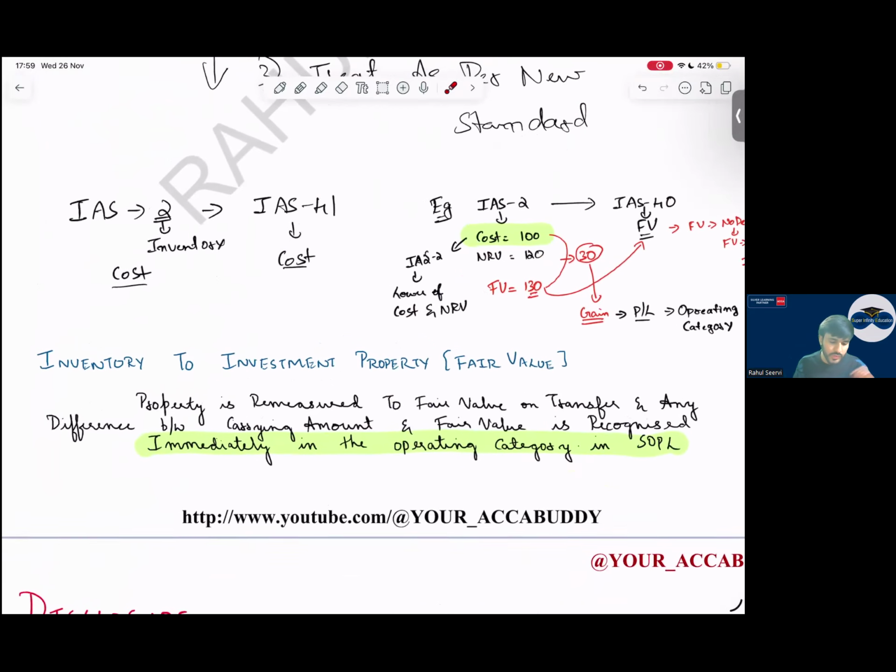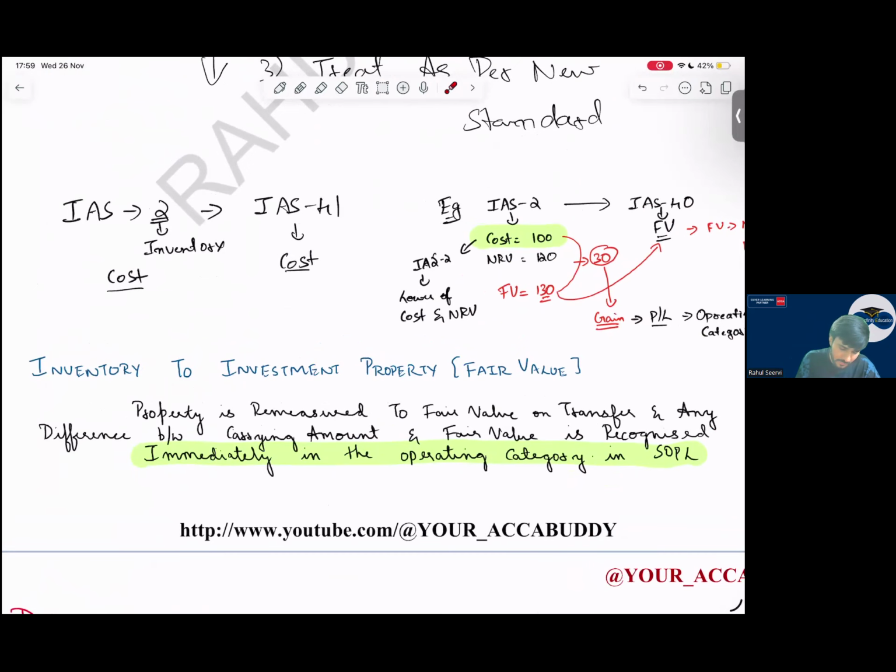Then, what could be one more case? A case could be inventory to investment property. So, an inventory is being transferred to investment property. The property is remeasured to fair value on the transfer date.